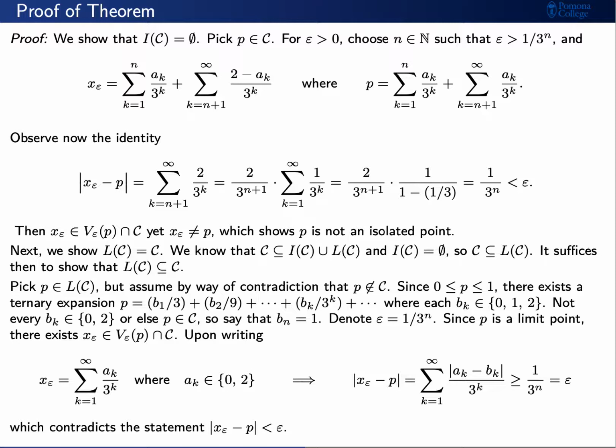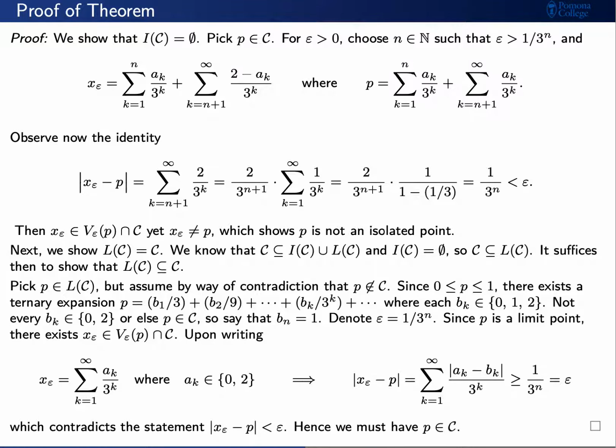So no matter what, in this sum there is always at least one term where we have a non-zero numerator. This means that our absolute value, x sub epsilon minus p, is greater than or equal to 1 over 3 to the n, which of course is equal to epsilon. But this contradicts the assumption that x sub epsilon is an element of B sub epsilon of p, which is the same thing as saying that the absolute value of x sub epsilon minus p is less than epsilon.